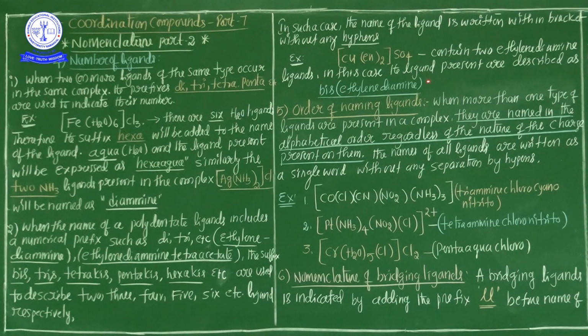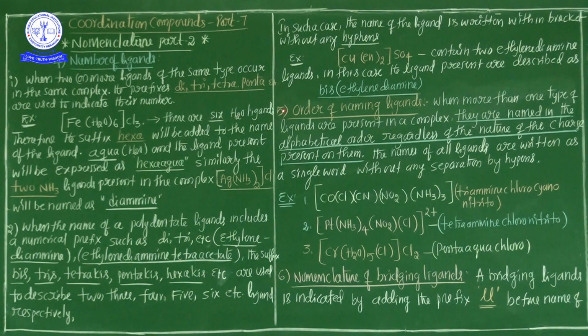For example, [Cu(en)2]SO4, which consists of a polydentate ligand, ethylenediamine. Ethylenediamine is simply represented by en. It is present 2 times, so the number of times is represented by bis. It consists of 2 ligands, so the 2 is indicated by bis. So bis(ethylenediamine), the polydentate ligand, is given in brackets without any hyphen. So the name of the complex is bis(ethylenediamine)copper(II) sulfate.